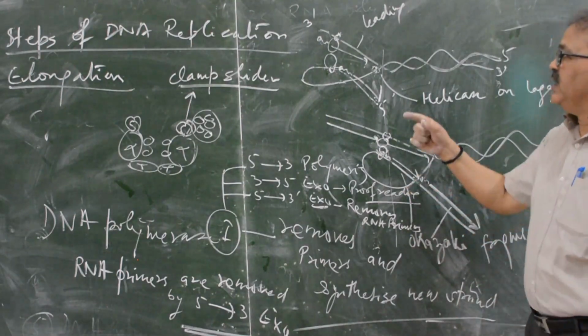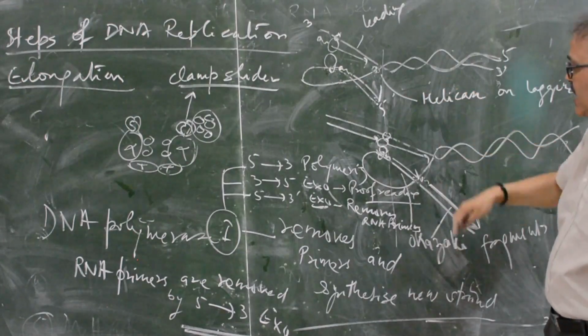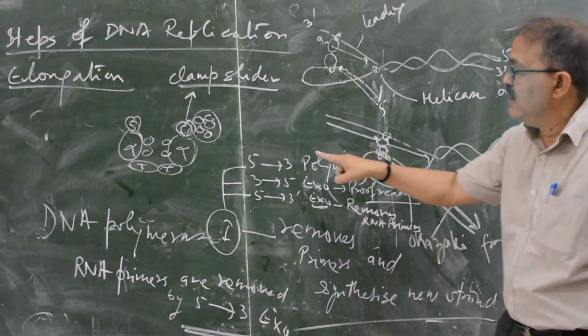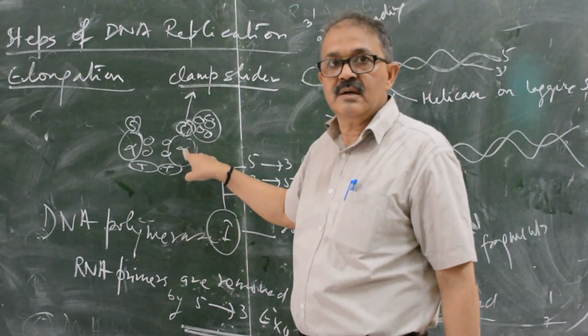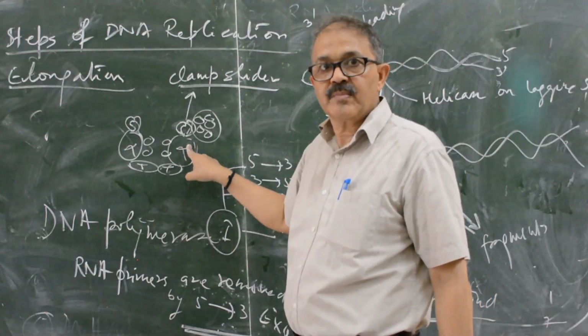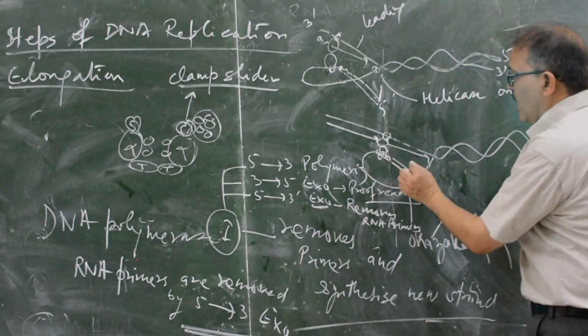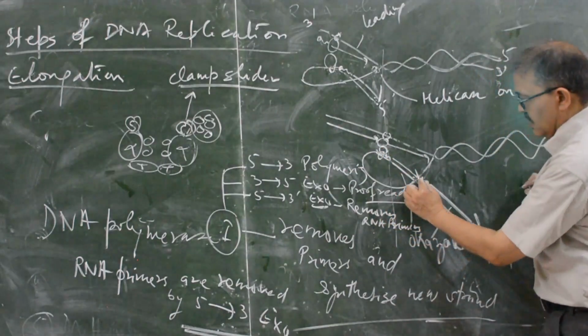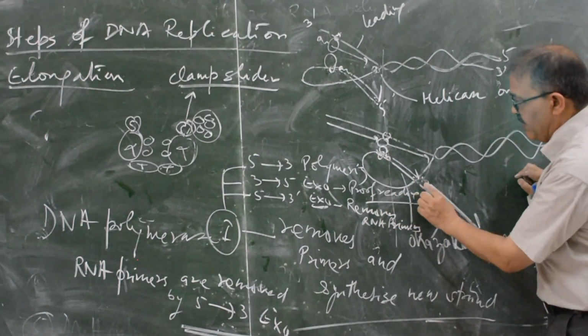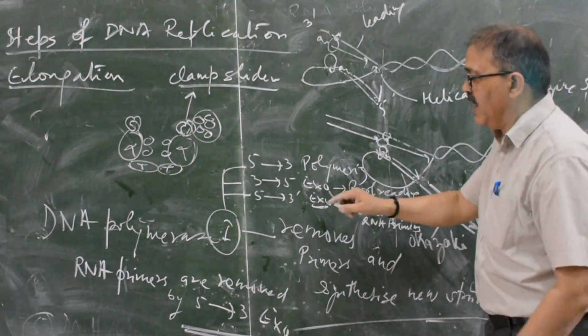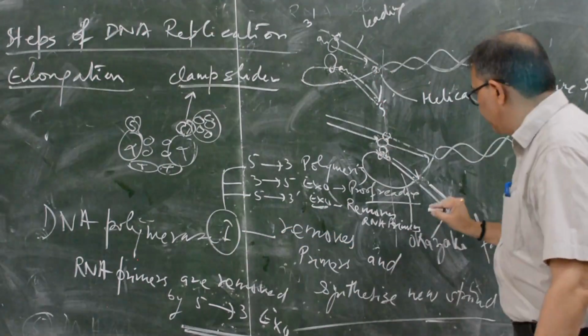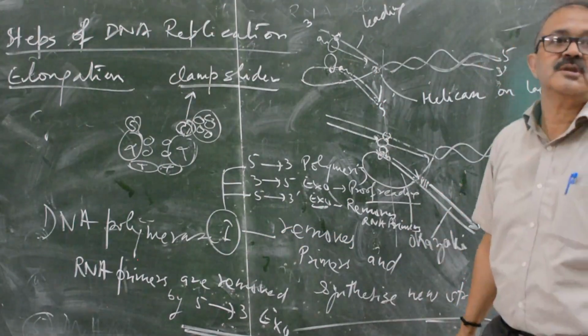So DNA polymerase 3 is the main enzyme. But the small fragment RNA primers are removed, and DNA polymerase 1 will fill up at this position.